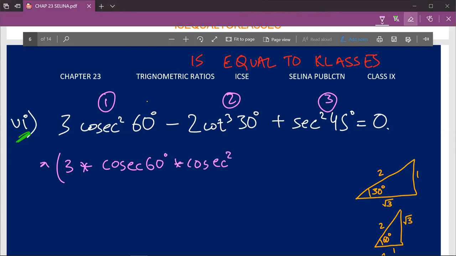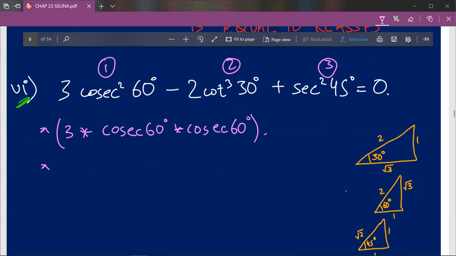Cosecant 60 degree into cosecant 60 degree will be equal to cosecant square 60 degree, and 3 into cosecant square 60 degree can be written as 3 cosecant square 60 degree. So all we have to do is leave our 3 alone and we are good to go. So first of all we'll find cosecant 60 degree. Now for 60 degree there is a special magic triangle assigned to us, which is this triangle. I'll just zoom in a bit.